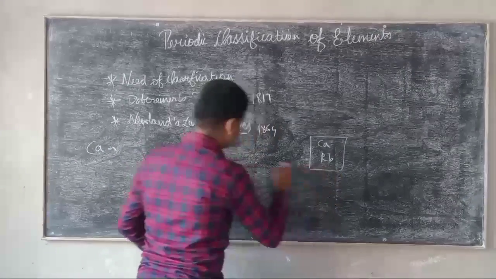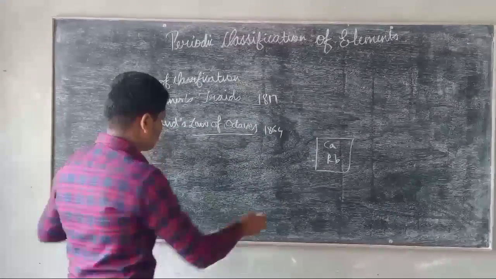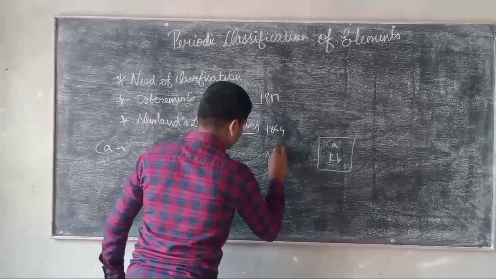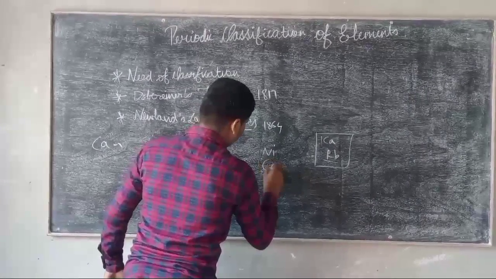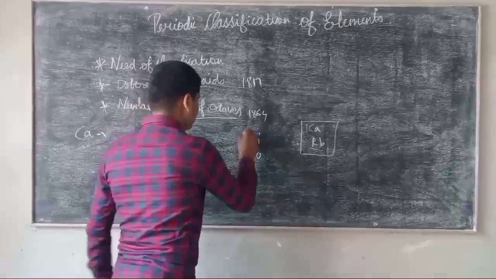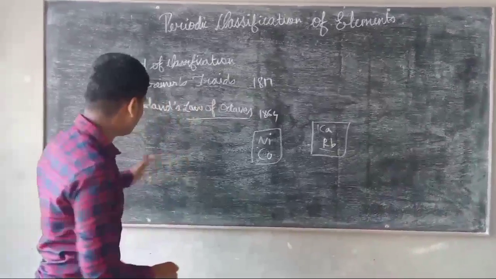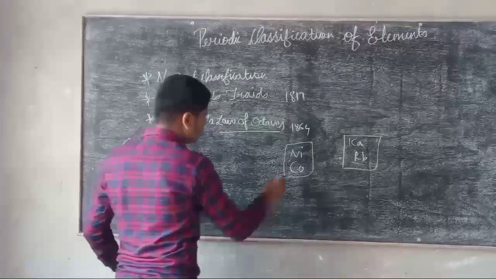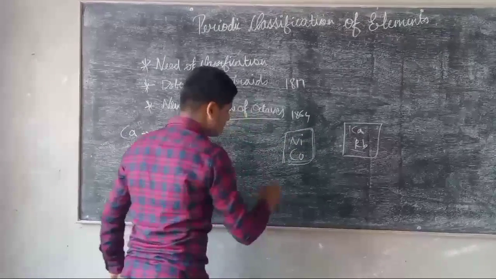I'll give an example: in two slots he put nickel and cobalt. So in order to fit the elements in his table, he put two elements in a single slot.